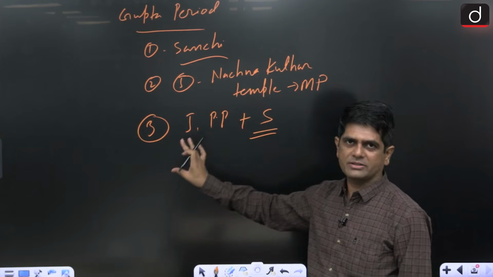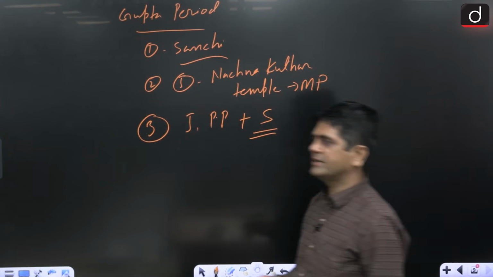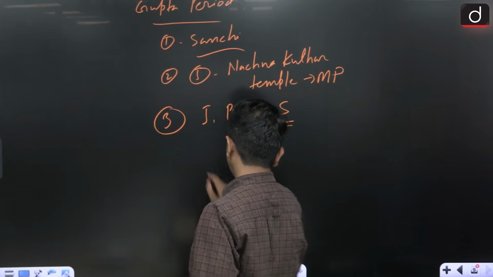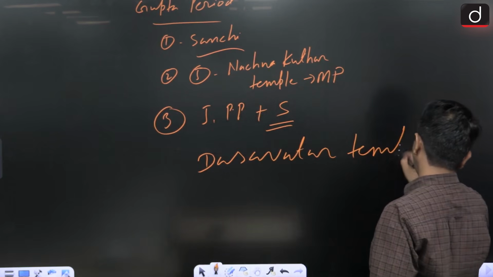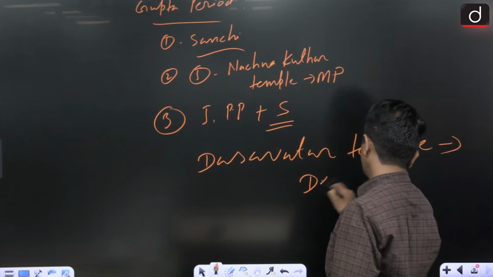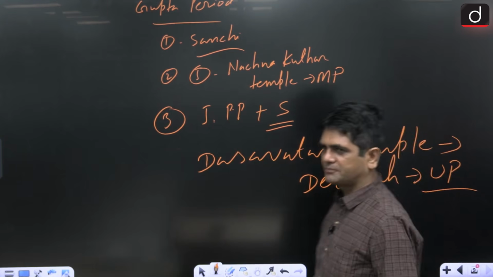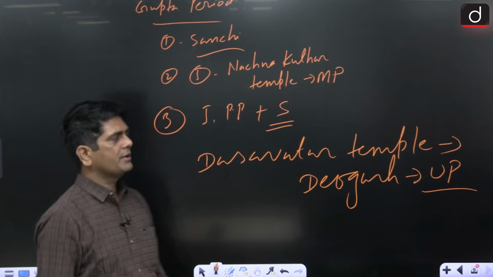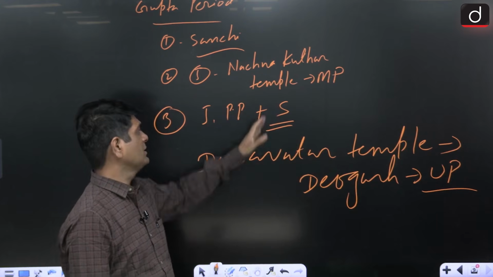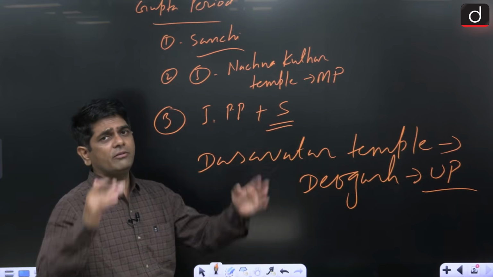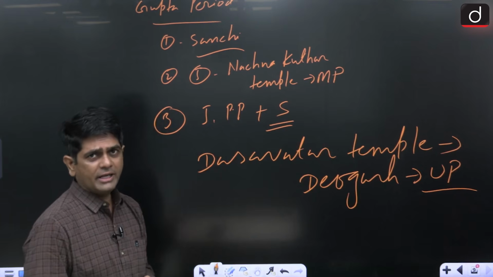And one of the earliest temples in India where we have the evidence of the Shikhar is Dasavatar temple. Where is Dasavatar temple? It is in Devgarh. Where is Devgarh? Uttar Pradesh, in the Bundelkhand region, Lalitpur district. So, the earliest temple where we have the evidence of the Shikhar, curvilinear tower or Rekha Prasad, is Dasavatar temple. So remember, this is very, very important.